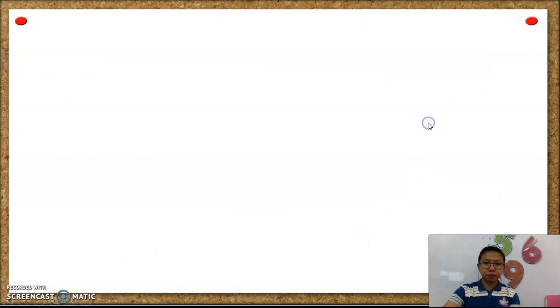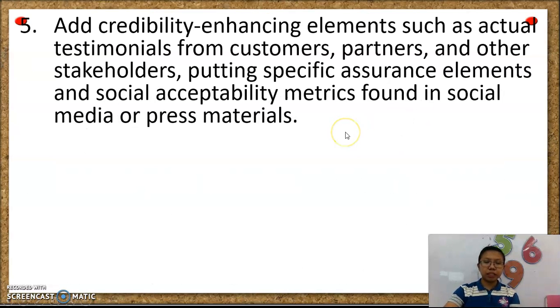Okay. So next one. Add credibility enhancing elements such as actual testimonials from customers, partners, and other stakeholders, putting specific assurance elements and social acceptability metrics found in social media or press materials. So it will be better if you will put enhancing elements.